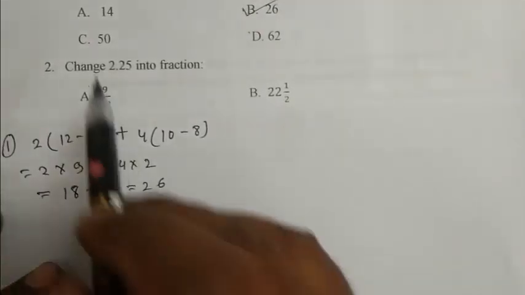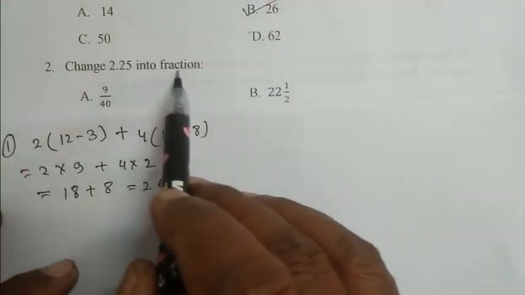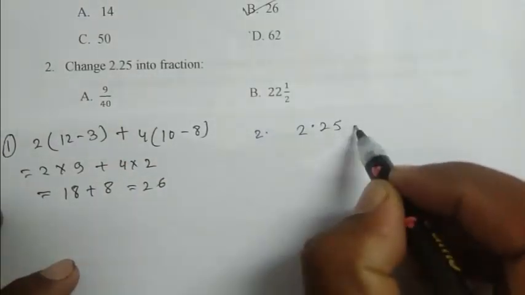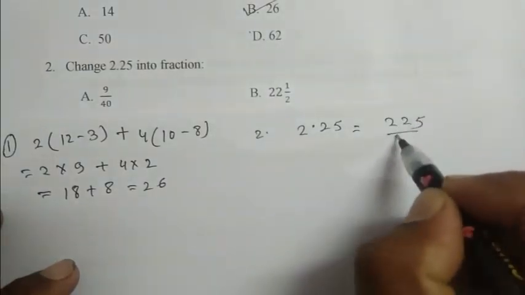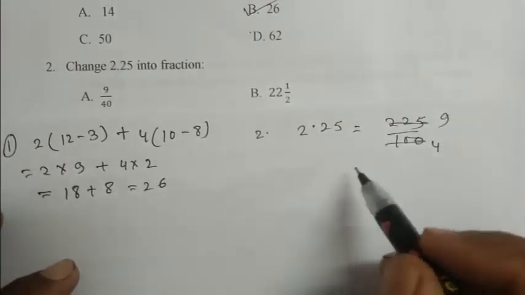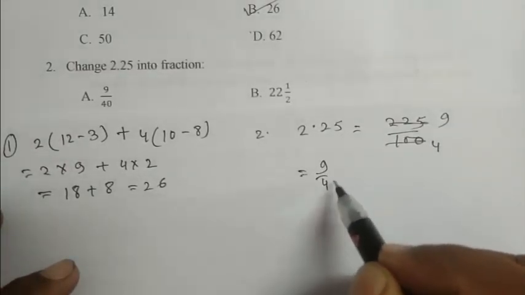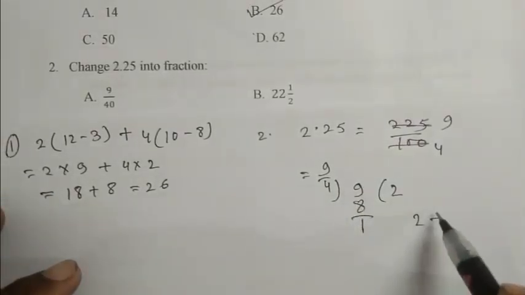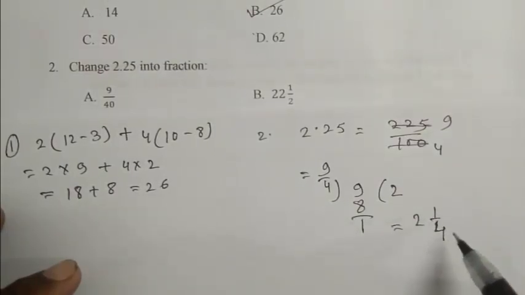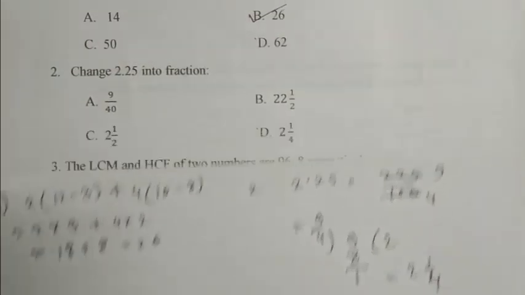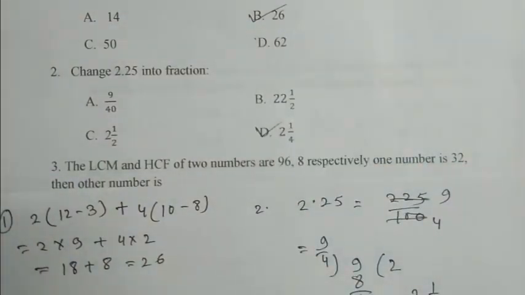Question number 2. Change 2.25 into fraction. So, 2.25, that is 225 by 100. That is 9 by 4. That is 2 whole 1 by 4. So D is the right answer.